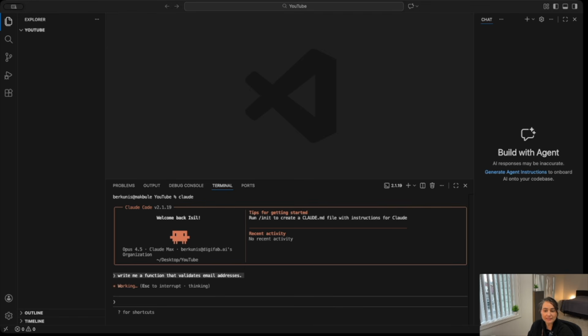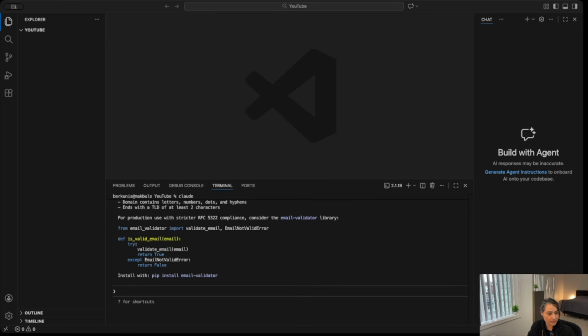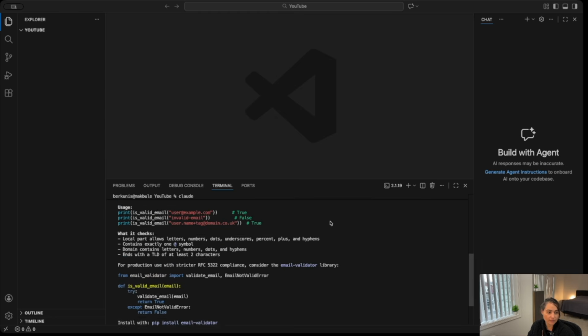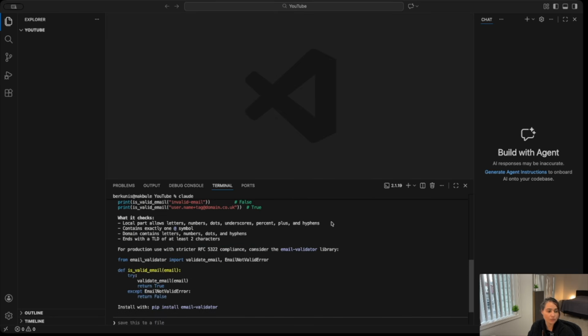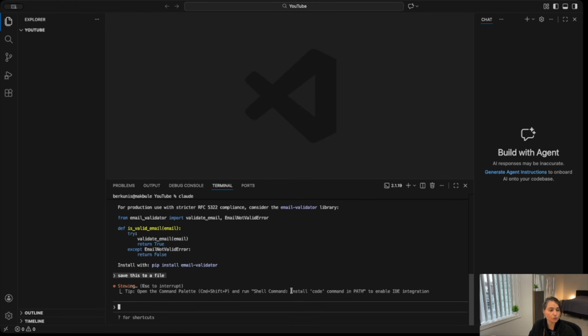And this is the end of what most people do with Claude Code. Ask for code, get the code, and move on. So it's asking us a question of what language, and that's it. That's a pretty simple question, not quite a system level question. But let's wait for it and it will tell us, okay, this is what I wrote and this is what it checks. Okay, I'm gonna go ahead and save this to this file which I have created before called YouTube.